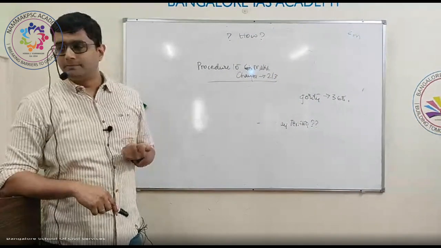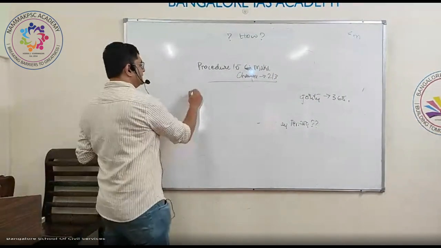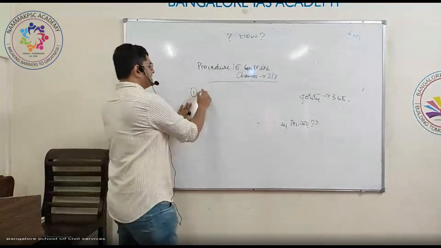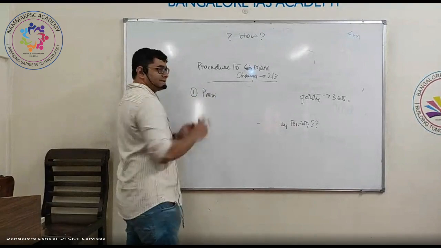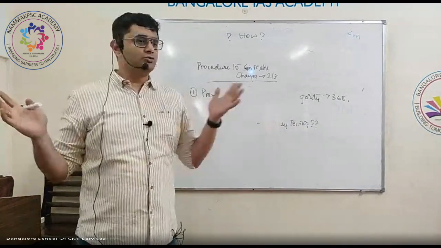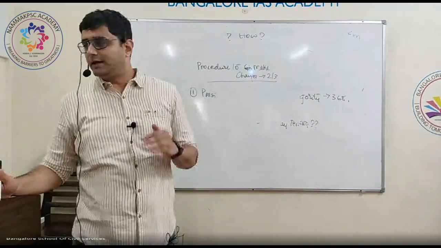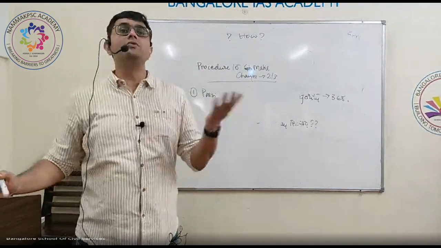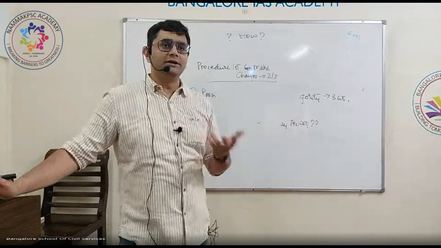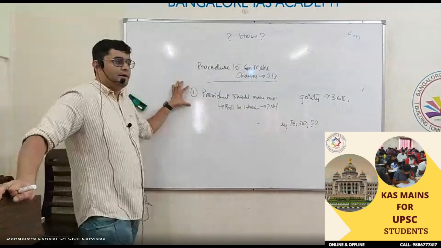So what is the procedure? The first one is the President has to make a recommendation. Let's take a scenario. Now Karnataka has to be divided into two states, let's say North Karnataka and South Karnataka. How can it be done? Or when Telangana was created, how was it done? What is the first step?